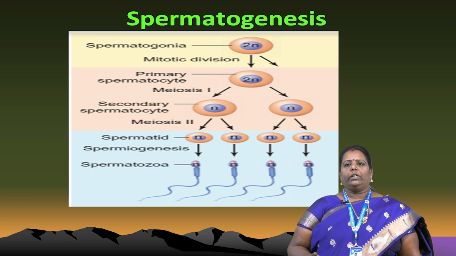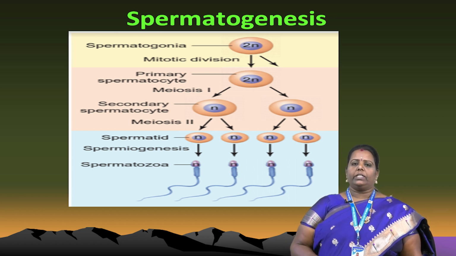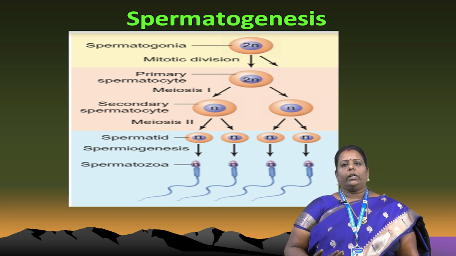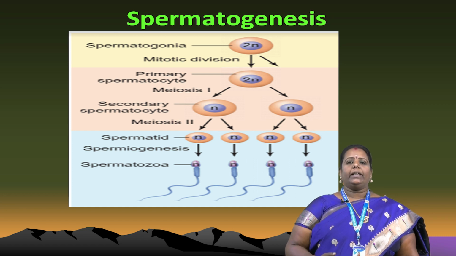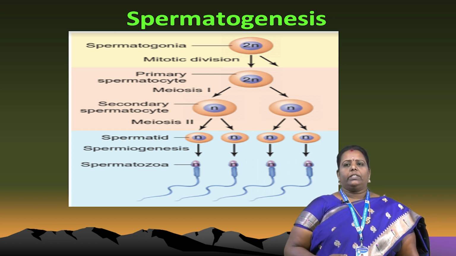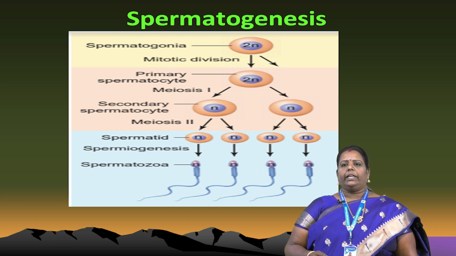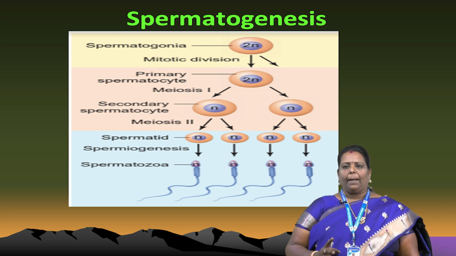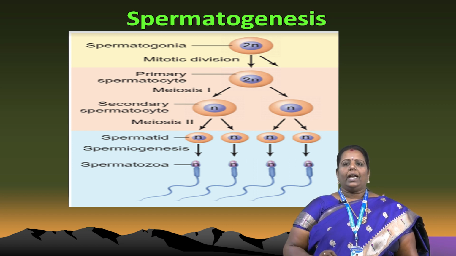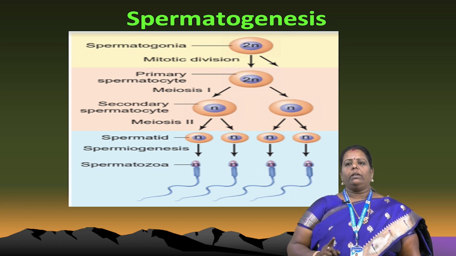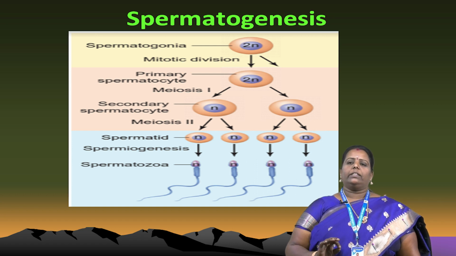After the diploid nucleus, it goes through mitotic cell divisions. Normally, mitotic cell division also occurs in the remaining cells. Meiotic division is a reduction division. During the first meiotic division, the primary spermatocyte is formed. After it goes to the haploid number, that is called the secondary spermatocyte. After that meiosis occurs, not mitosis, you just have to remember meiosis. During meiosis, the cell division is stopped and the spermatid is formed.